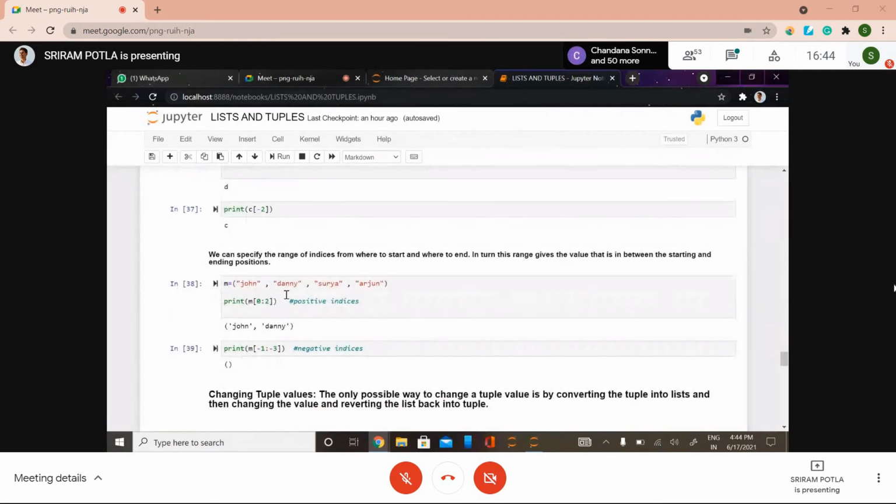So again, this is like slicing only. Positive slicing and negative slicing. Positive slicing means I'm going to get the values from starting index 0 and ending index 2. It will exclude the last value, right? So simply we got John and Danny. So negative indexing as well.